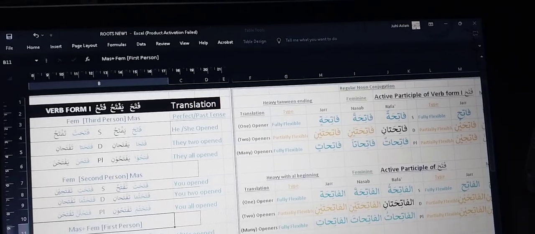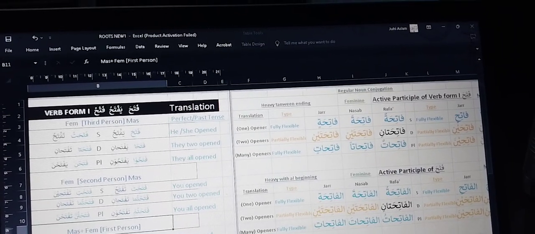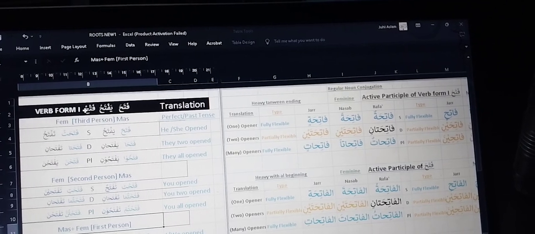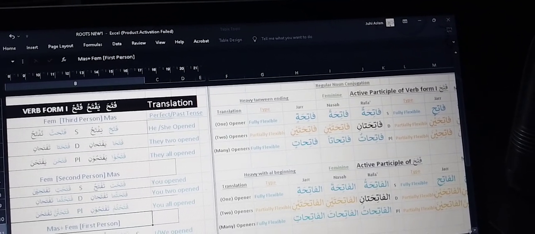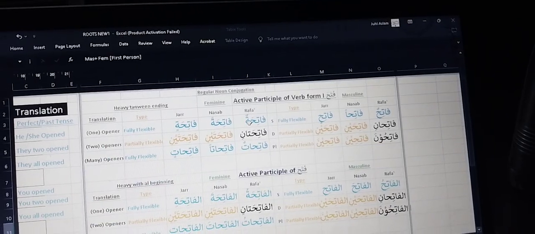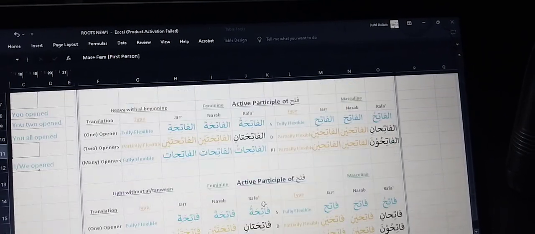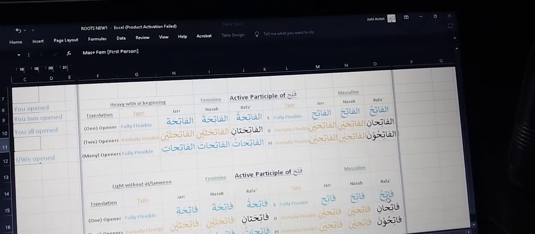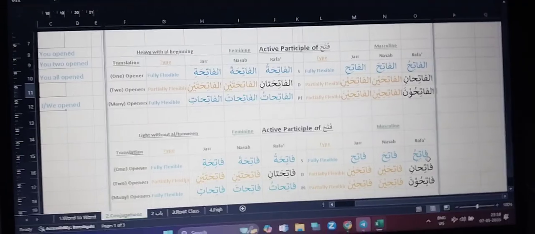So there are three i'rab in this noun. So when we have a dhamma, that means it's rafa, like this, fatihatu, for example in feminine, fatihu in masculine.